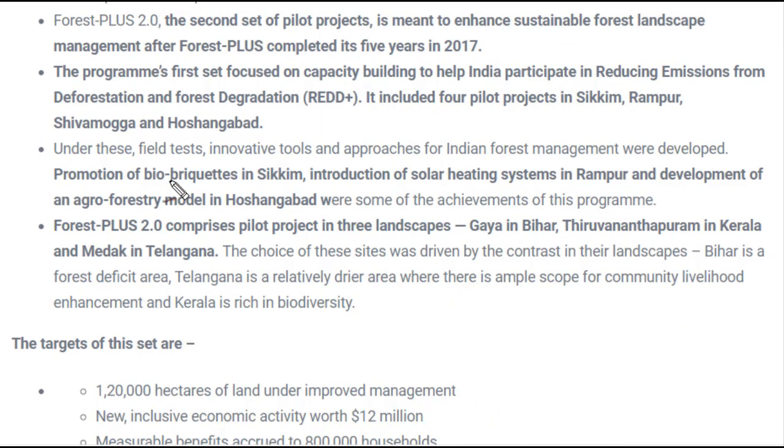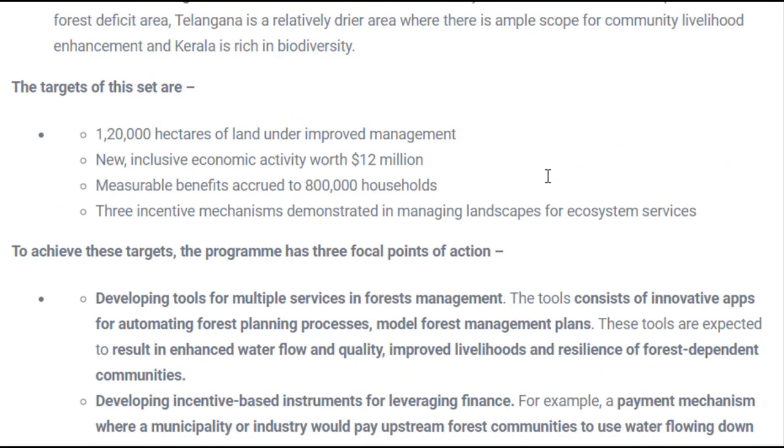So special attention was given in Sikkim, like introduction of a solar heating system in Rampur and development of agroforestry in Hoshangabad. So these are the 3 places where importance was given. And under the pilot project, Gaya in Bihar, Thiruvananthapuram in Kerala and Medak in Telangana were also important places where emphasis was given under this project. If we talk about the target of Forest Plus 2.0, that is 1,20,000 hectares of land under improved management, a new inclusive economy worth $12 million, and measurable benefit accrued to around 8 lakh households, and there were a few incentive mechanisms also which were given in the ecosystem.